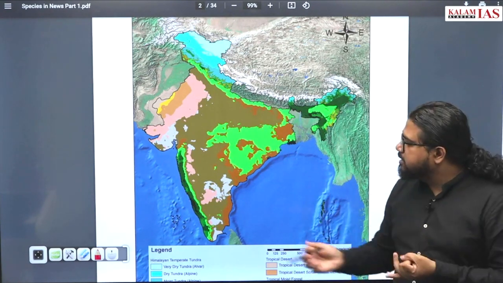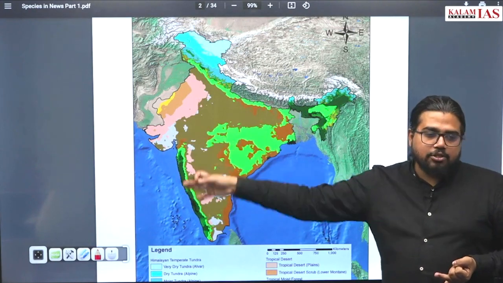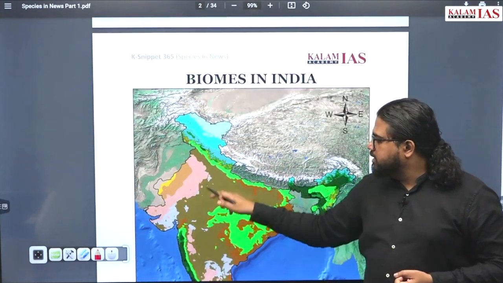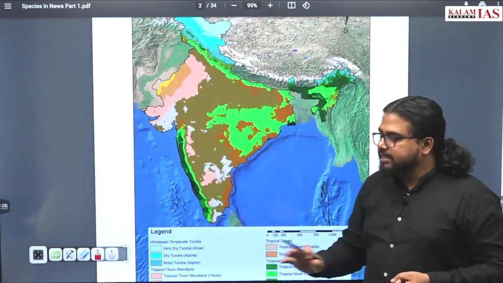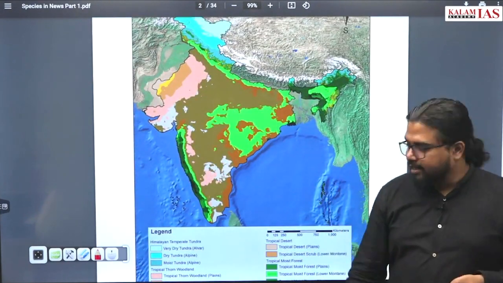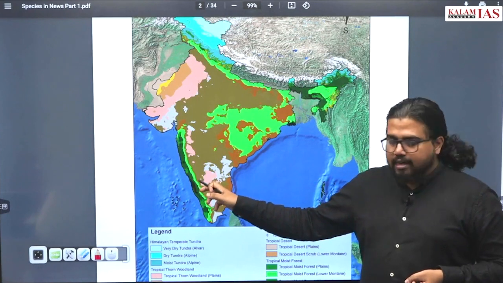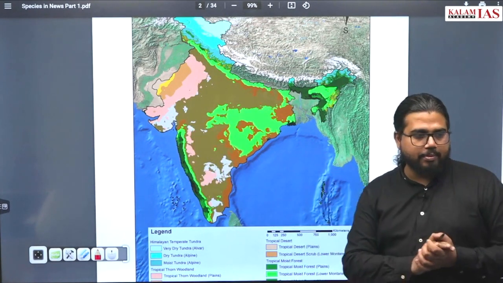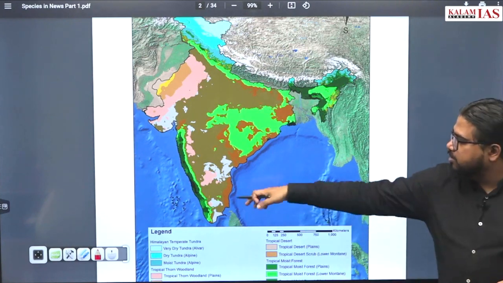So high rainfall is there, high temperature is there due to the ocean. Both these conditions are met. That's why we have this throughout the Western Ghats region as tropical rainforest, starting from Kerala, Karnataka, Goa, Maharashtra, and till Gujarat. Some parts of Gujarat will also be part of it. Okay, Tamil Nadu will also be there.